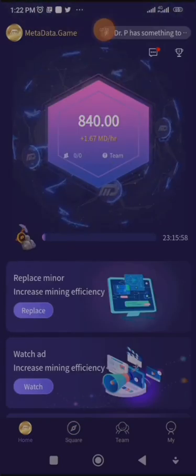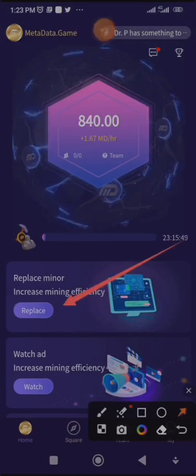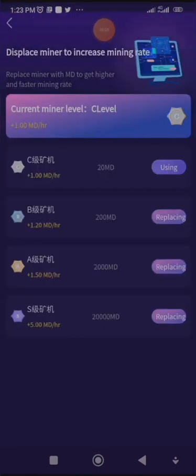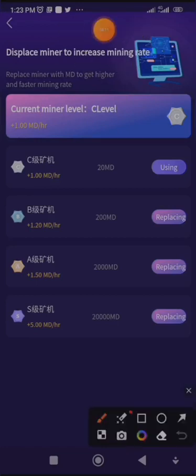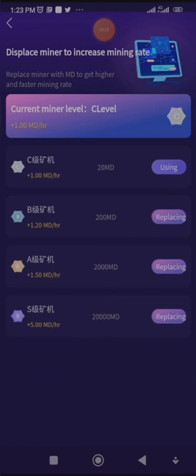Now the next thing we have is home. Now when we come to our home page, here we have replace minor. If I click on it, I can see information here. Current mining level, this is my current mining level which I'm using, 20 MD. Now if I keep inviting persons, I'll increase to 200 MD. That is how you can keep increasing your MD. So the more people you invite, the more mining speed you obtain.